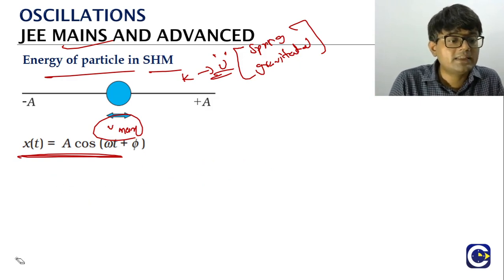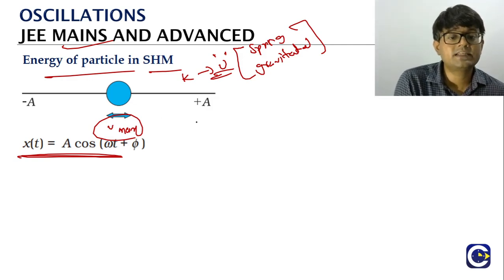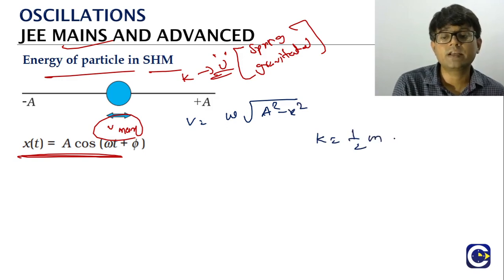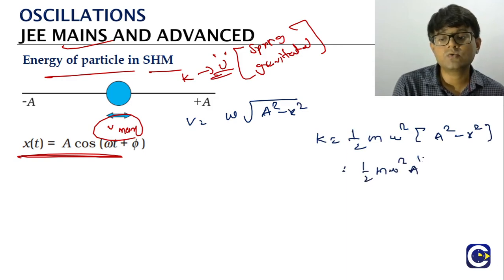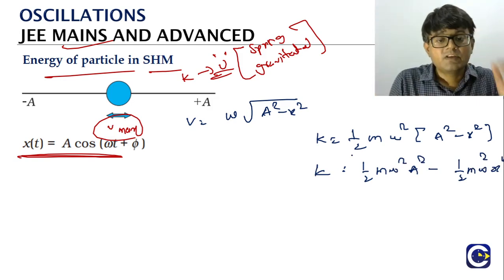So if you look at the other expression for the velocity, what is the other expression for the velocity? Omega into root of a square minus x square. If you use this, the kinetic energy will be given by what? Half m into v square, means omega square into (a square minus x square). This is half m omega square a square minus half m omega square x square. This is the kinetic energy. So at the extreme position, when the velocity becomes 0, kinetic energy will become 0.